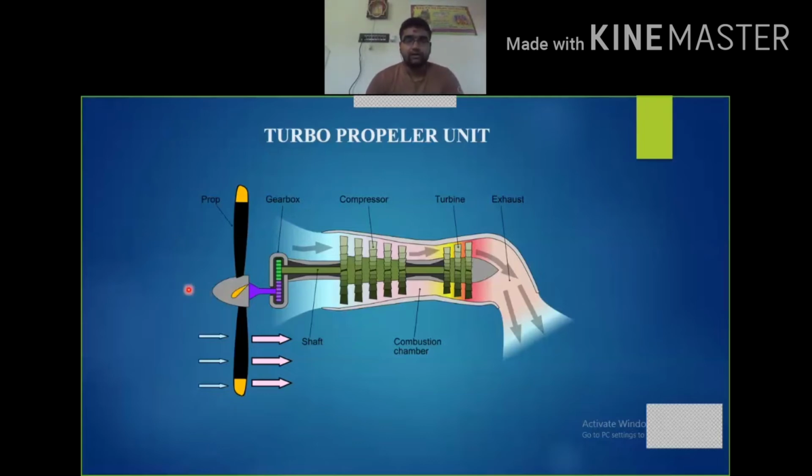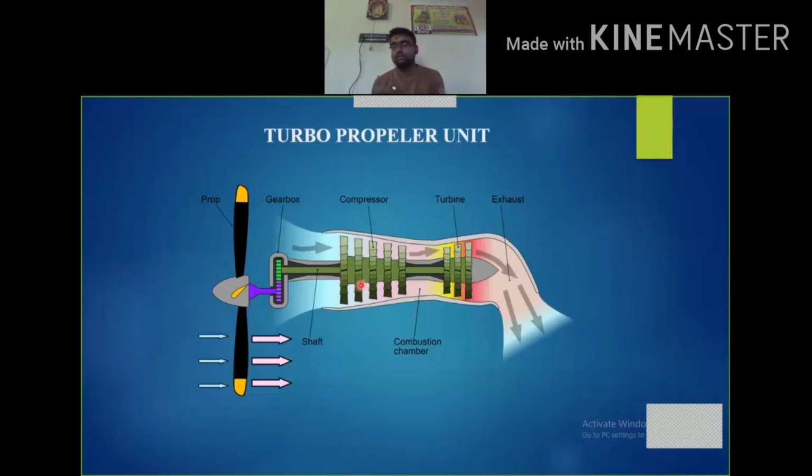When the propeller sucks a high amount of atmospheric air into the propulsion unit, this air is further transmitted to the diffuser. There will be a diffuser in between the compressor and the propeller, and this diffuser is responsible for reducing the velocity of the atmospheric air and thereby slightly increasing the pressure. Then from the diffuser the air is further transmitted to the compressor here.